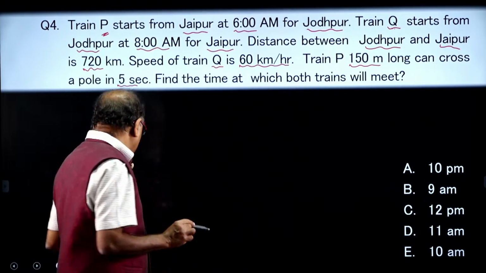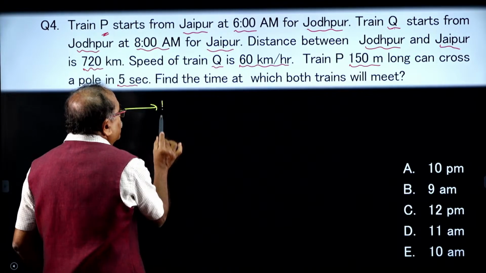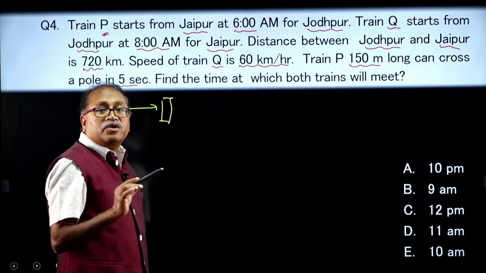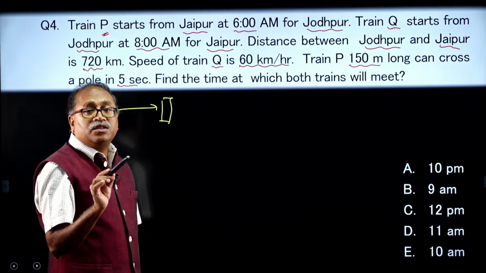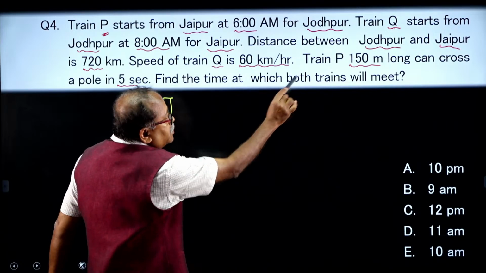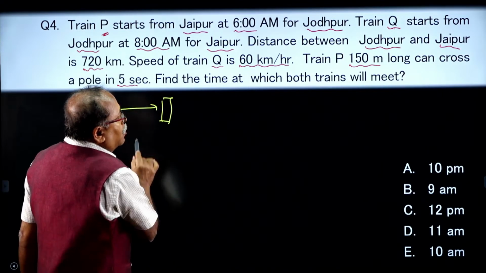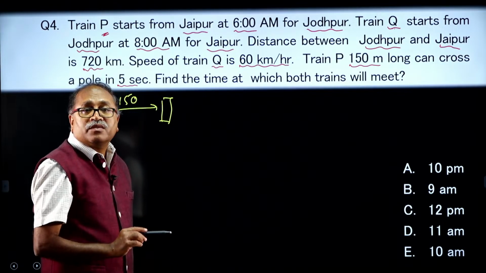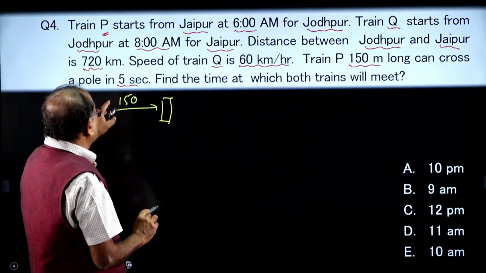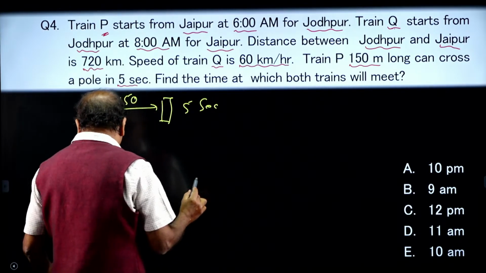When it crosses a pole or a man, it crosses its own length. 150 meters long, and it takes 5 seconds to cross. By using these two pieces of information,